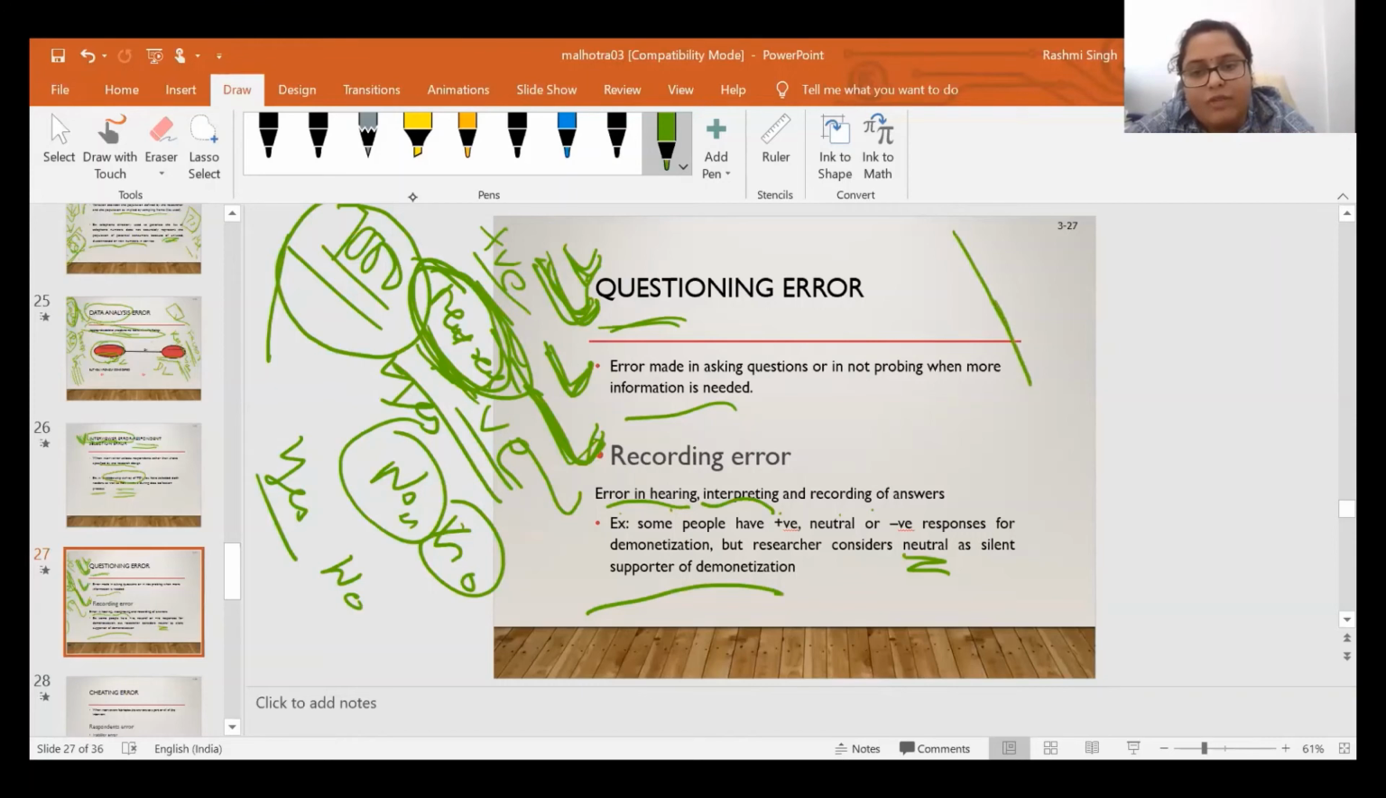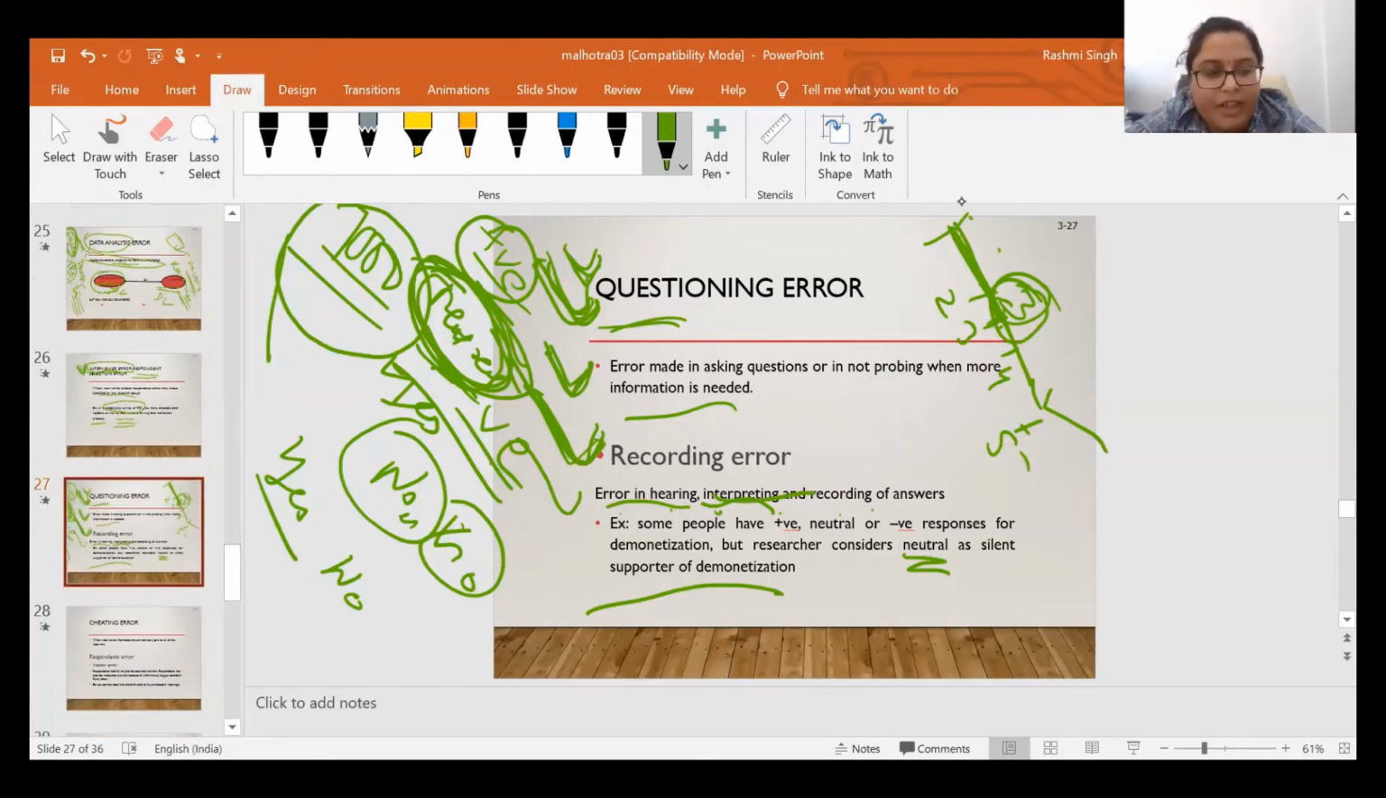Suppose you make a quantitative scale of 1 to 5. Those who are positive, obviously you will give 5. Those who are negative, you will give either 1 or 2. Those who are neutral get 3. But neutral does not mean they are negative. They may be positive also, they may be negative also, and that's why they are neutral. So you cannot say this neutral person is totally negative. That is misinterpreting the finding, so it is known as a recording error.